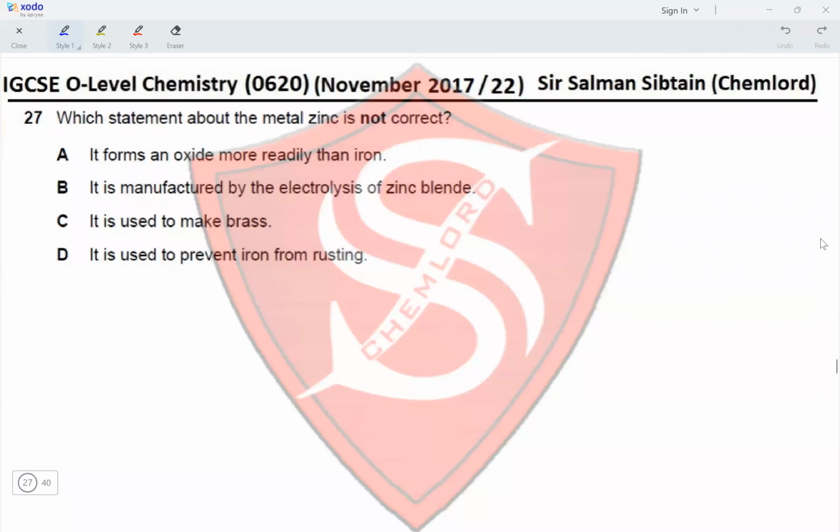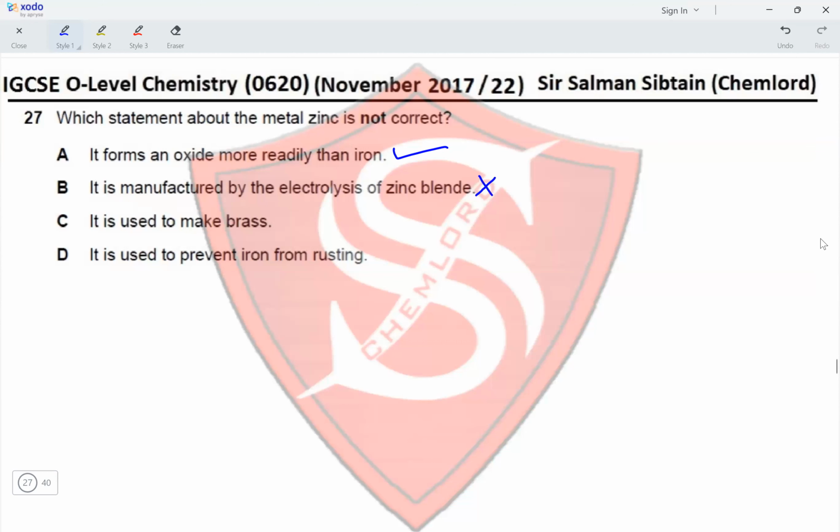Question 27. Which statement about the metal zinc is not correct? It forms an oxide more readily than iron. Yes, because it is more reactive than iron. It is manufactured by electrolysis of zinc blende. No. Zinc blende is zinc sulfide. This is converted into zinc oxide by reacting it with oxygen, and then zinc oxide is converted into metallic zinc by reacting it with carbon. So it is not manufactured by the electrolysis of zinc blende.